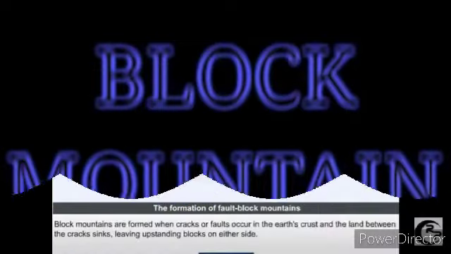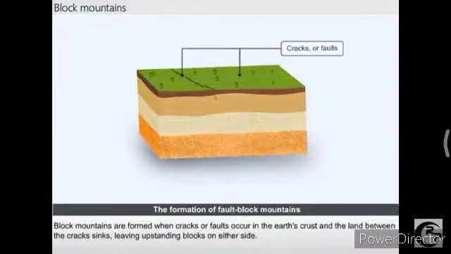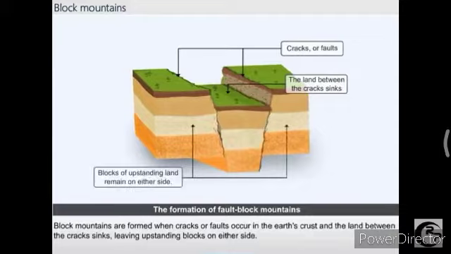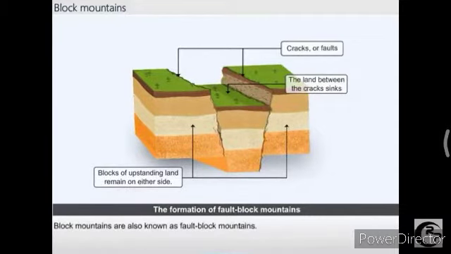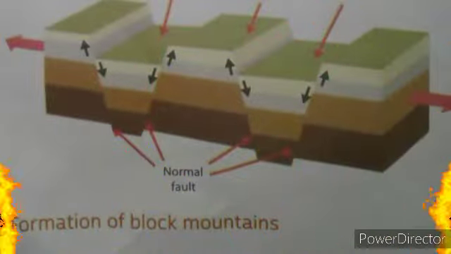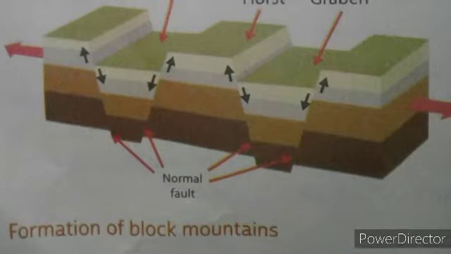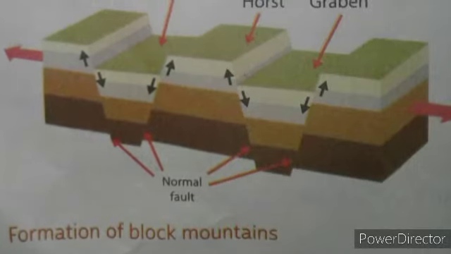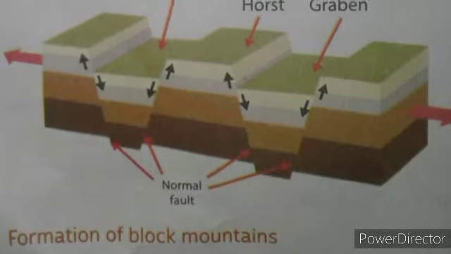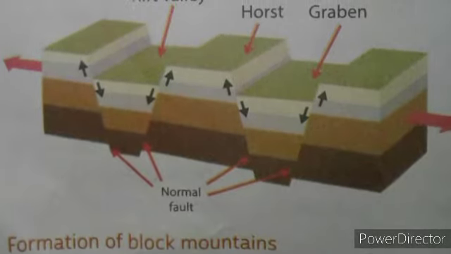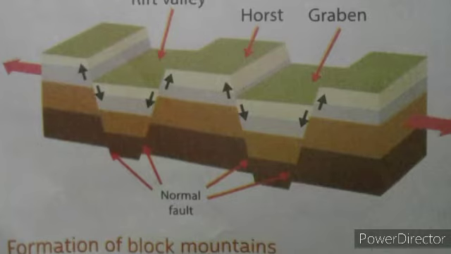Block mountains. Block mountains are formed when cracks or faults occur in the earth's crust and the land between the cracks sinks, leaving upstanding blocks on either side. Block mountains are also known as fault block mountains. The uplifted part of the land is called the horst or block mountain.